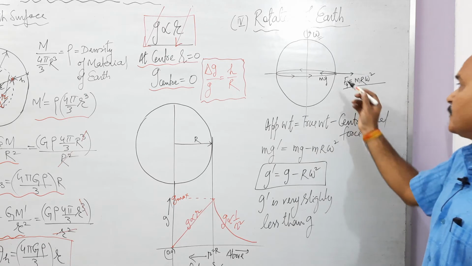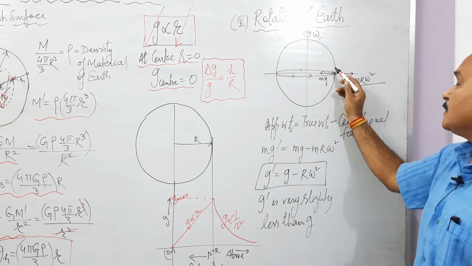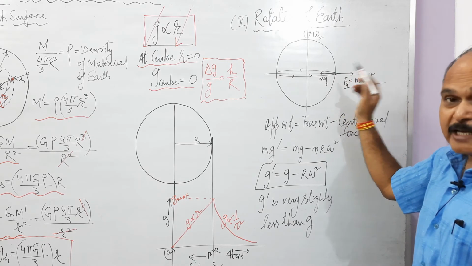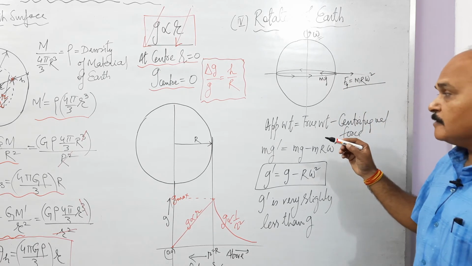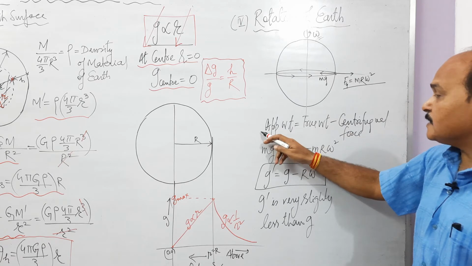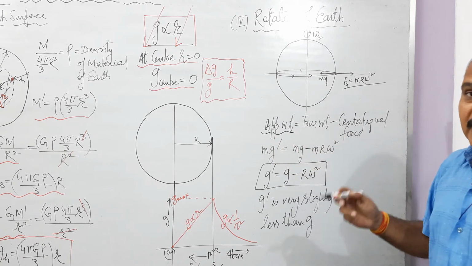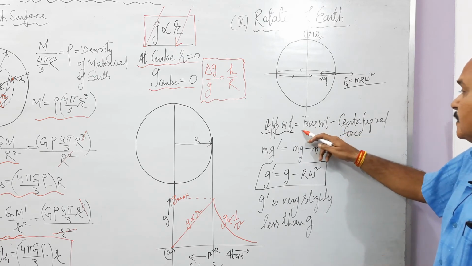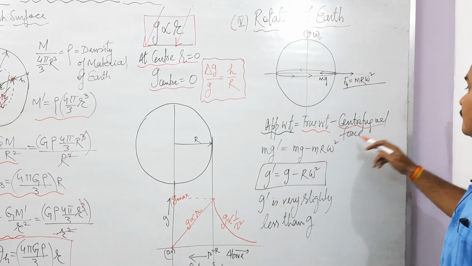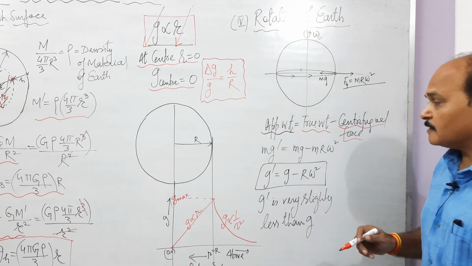So the net force acting over this mass at the equator is mg minus m r omega square, and that net weight is called apparent weight. Apparent weight is equal to true weight mg minus centrifugal force m r omega square.